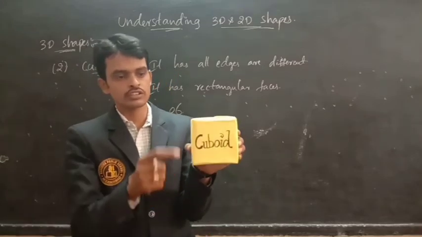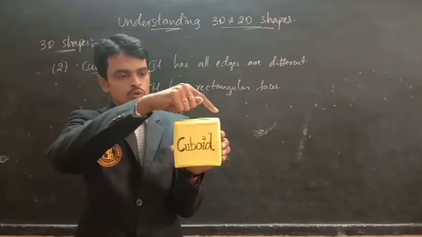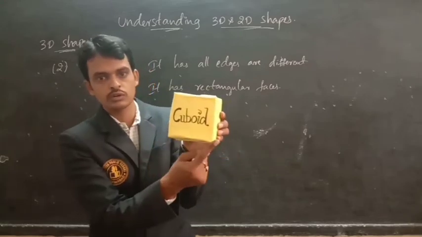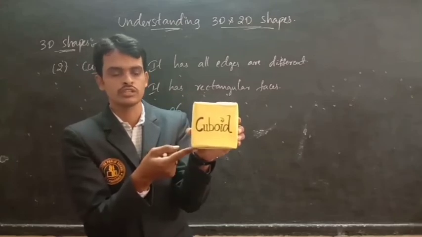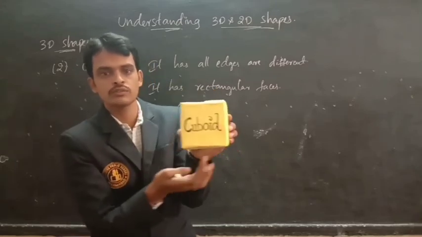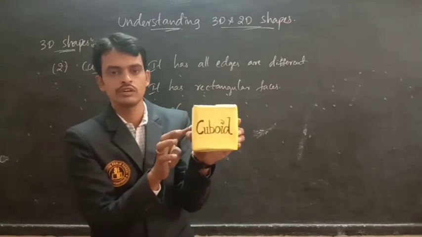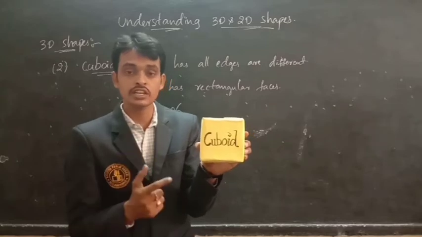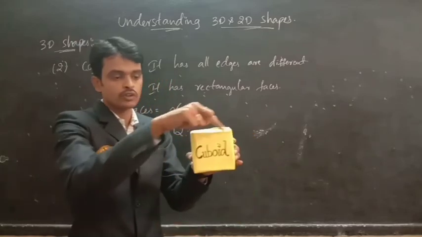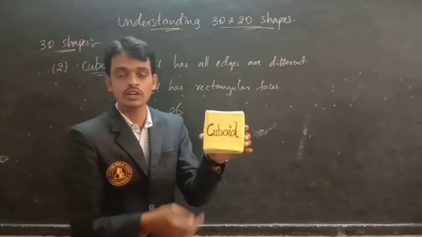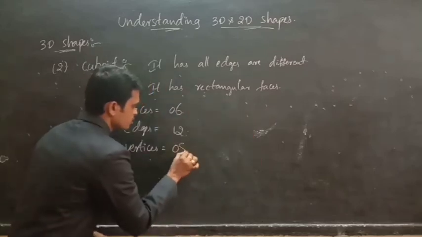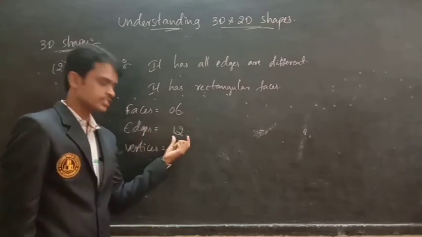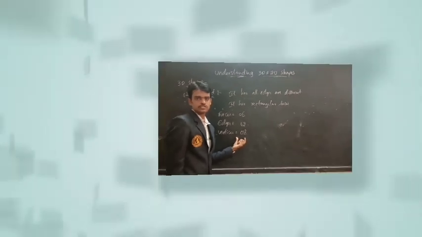Now vertices, nothing but corners. So now look at the corners here. Top 1, 2, 3, 4. 4 corners and bottom also 4 corners. Are we getting any corners here? No. These are flat. So how many vertices are there? 8. So here 4 vertices and here 4 vertices. Total 8 vertices. So a cuboid has 6 faces, 12 edges and 8 vertices.